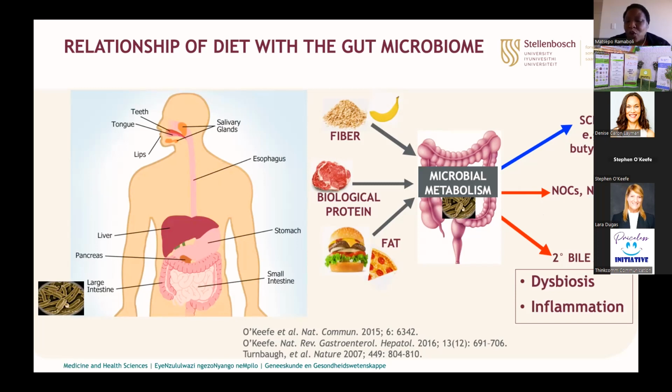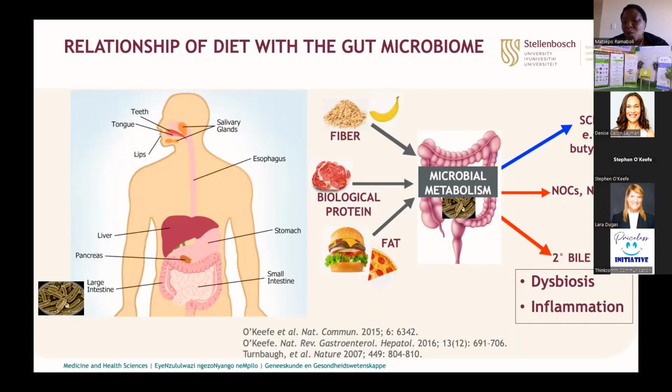And in red arrows here, we have various nitrogenous compounds, and maybe sulfur-containing compounds, as well as the secondary bile acids. And these have been found to be associated with dysbiosis. Dysbiosis simply means imbalance of the microbiome, like when it's not healthy, as well as inflammation and disease.